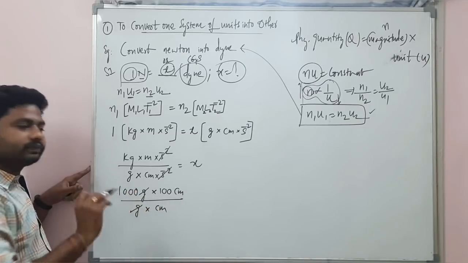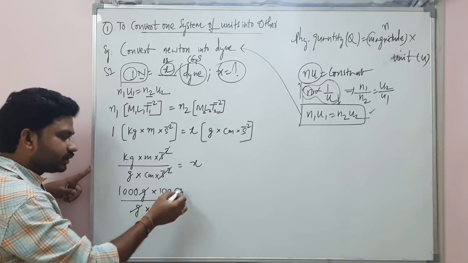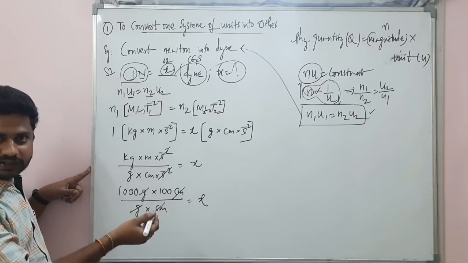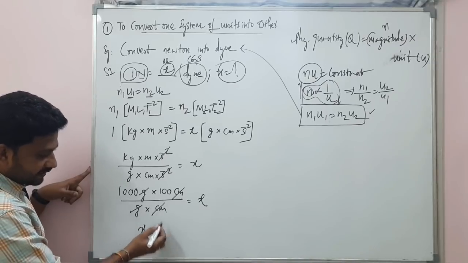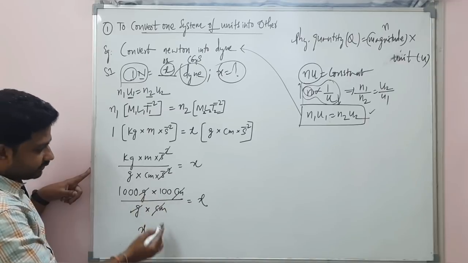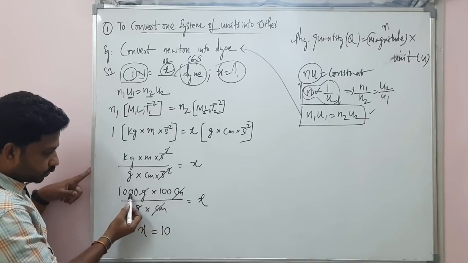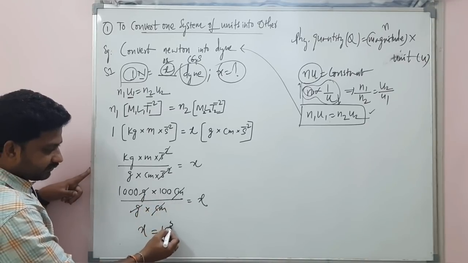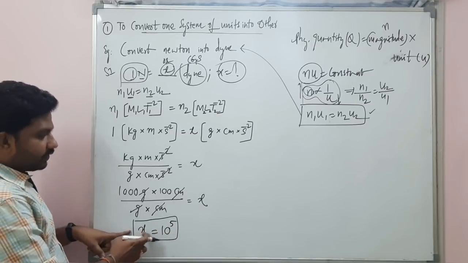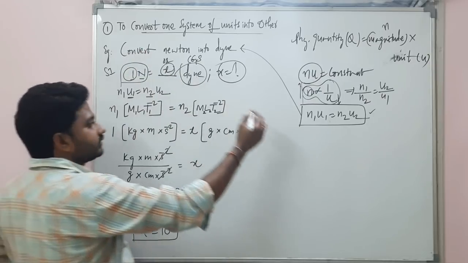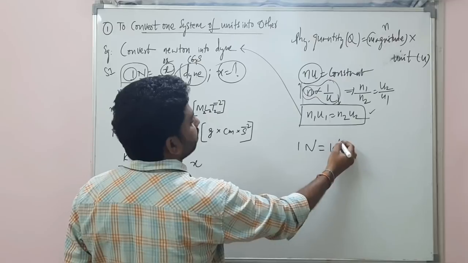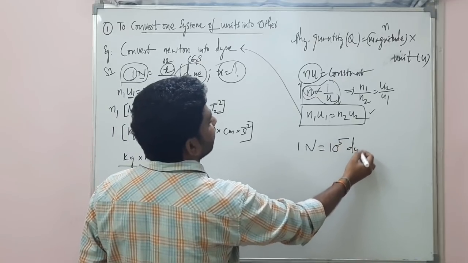Gram cancel. Centimeter cancel, which is equal to X. So finally tell me, what is your X value? X value is equal to 1000 into 100. So that will be 10 raised to 5. So this X value substitute here. What is the answer you get? 1 Newton is equal to 10 raised to 5 dyne.